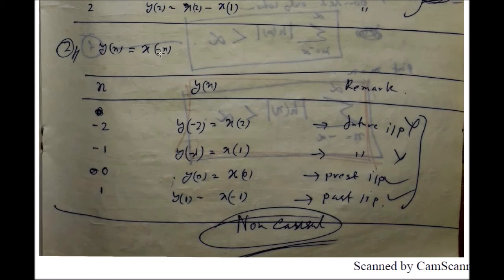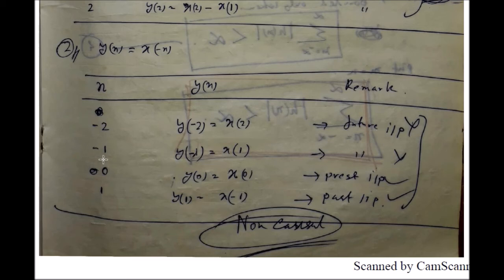Now if n equal to minus 2 is the present sample, then n equal to 2 is at the right hand side, so it is a future sample. So the output sample at n equal to minus 2 depends on the future sample of the input at n equal to 2. In the very first case you conclude that the output depends on the future input, so it is automatically non-causal.